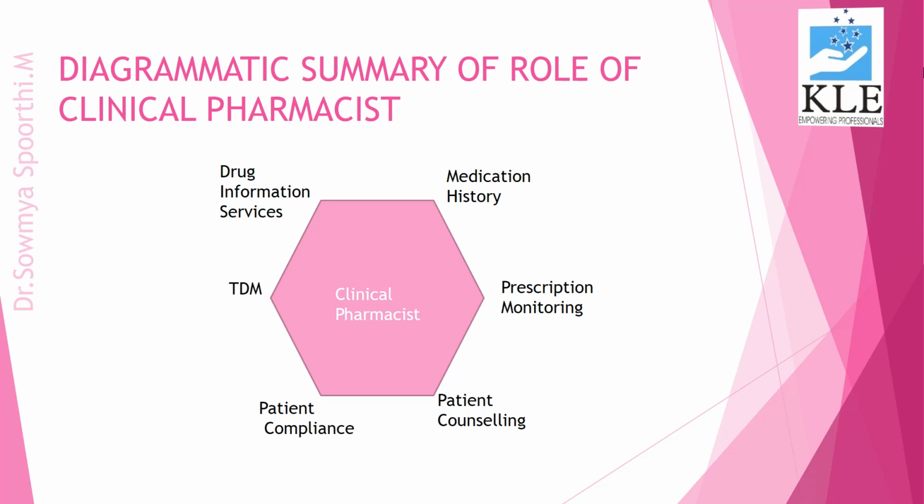And diagrammatically, a summary of the role of the clinical pharmacist. The clinical pharmacist will provide drug information services, will take the medication history from the patient, and will do prescription monitoring. Then patient counseling regarding the drug, regarding lifestyle modifications, regarding non-pharmacological treatment, and asking the patient about patient compliance, improving the patient compliance. Patient compliance is nothing but the patient following the instructions given by the physician. And the next one is therapeutic drug monitoring.